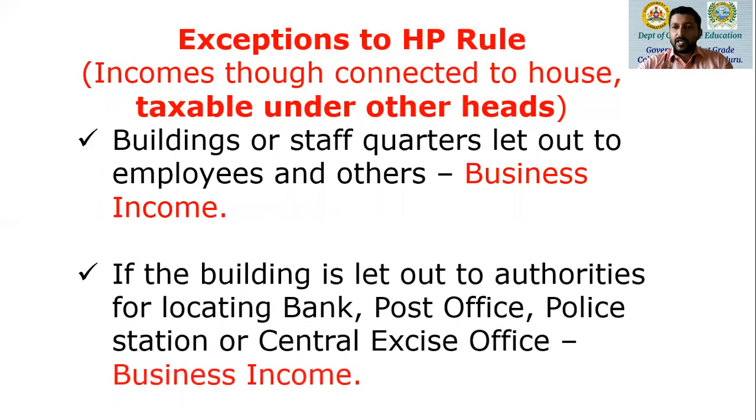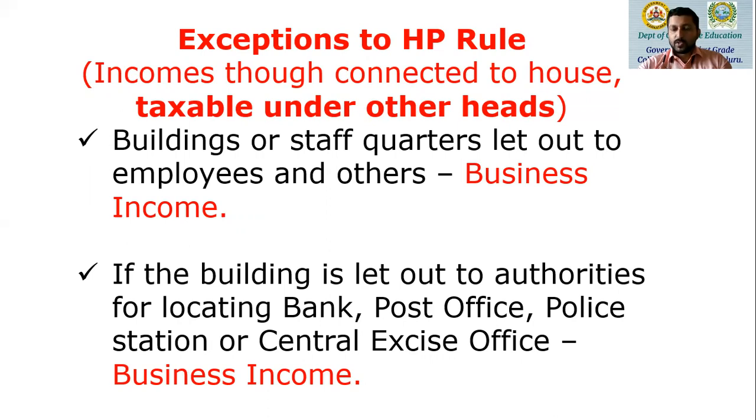Next, if the building is let out to authorities for locating a bank, post office, police station, or central excise office, then any income derived therefrom is taken as business income, provided the focus of the owner of the property is on doing his own business.